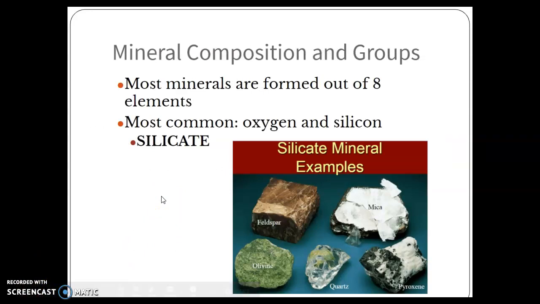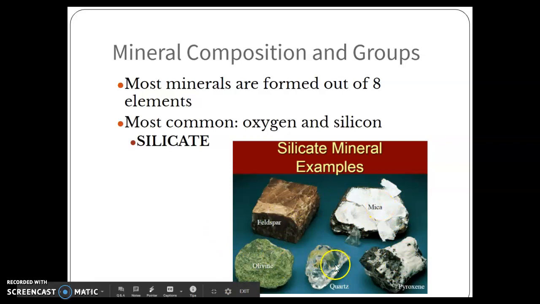Most minerals are formed out of 8 elements from the periodic table. And the 2 most common of those are oxygen and silicon. Those are the 2 most abundant things on our planet, and that means that those are the most abundant elements to make up these minerals. Now, most minerals have oxygen, silicon, and then something else in them, and that's what gives them their different color or their different shape, like the pictures that are down below.